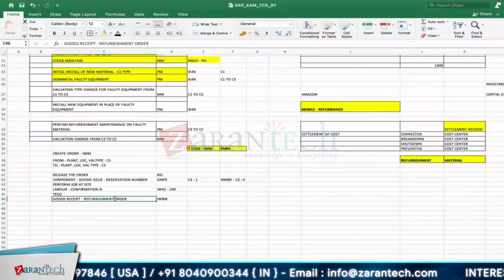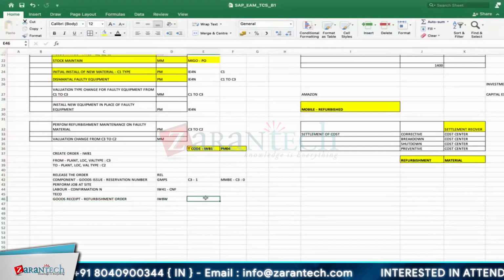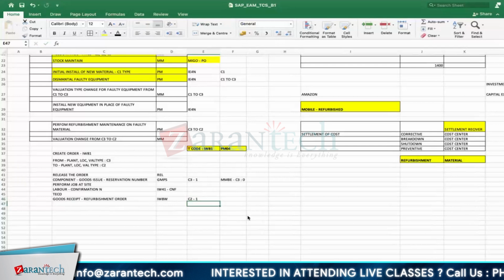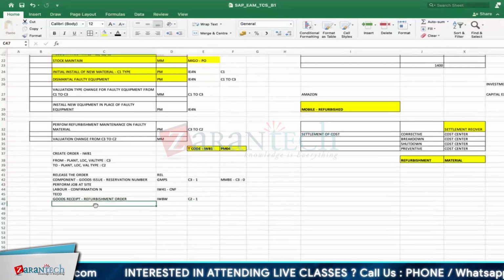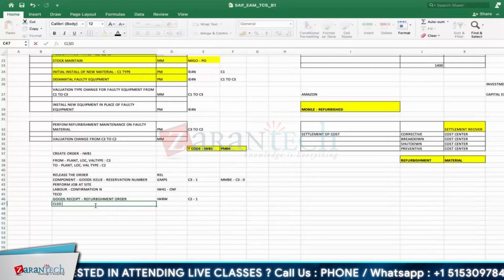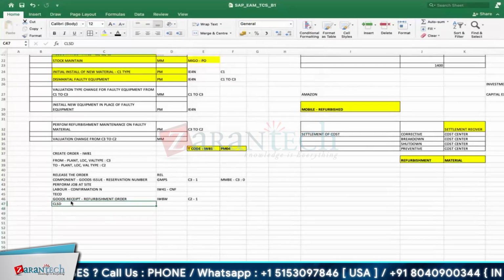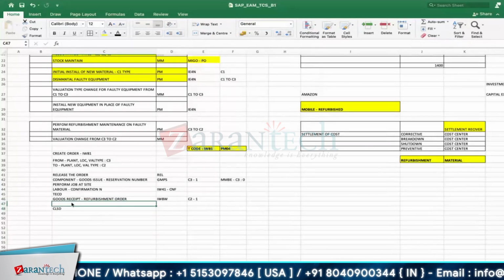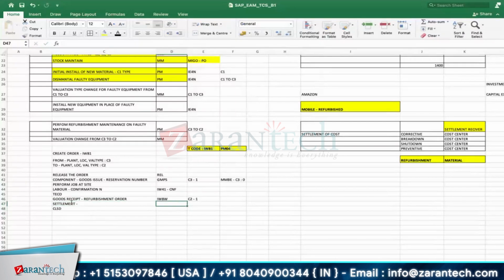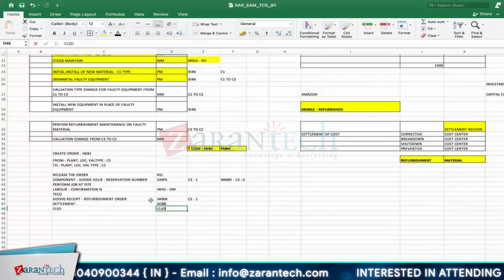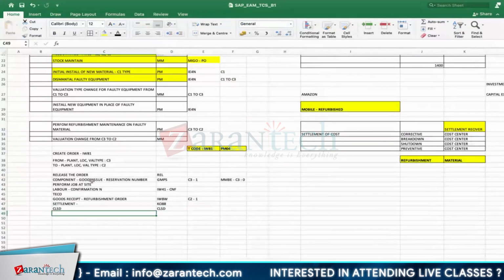Now again, goods receipt. Here what happens? As of now, C2 is there, not 0. So C2 will come as 1 after doing this goods receipt. Okay, at last, business complete. Now here I have to do the settlement, of course. To do it, balance of order should be 0. So here I will mention settlement. KO88. So KO88, yeah, business complete. CLSD status.